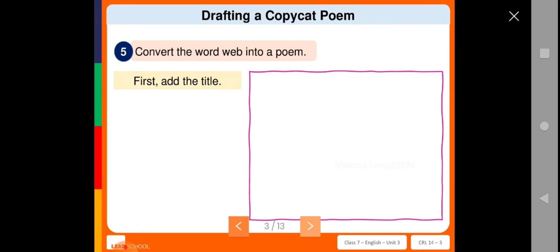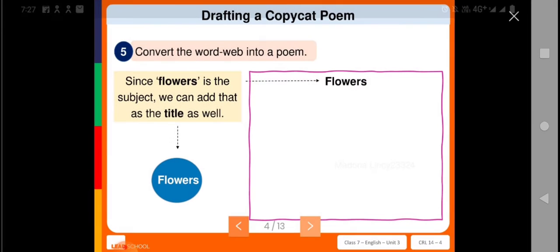In the trees poem, we learnt trees and its uses. Here they have given an example as flowers. Since flowers is the subject, we can add that as a title as well. So here they have added flowers as a title.